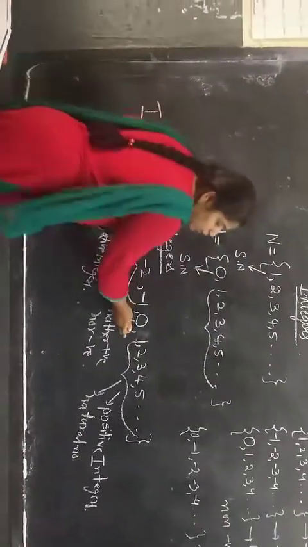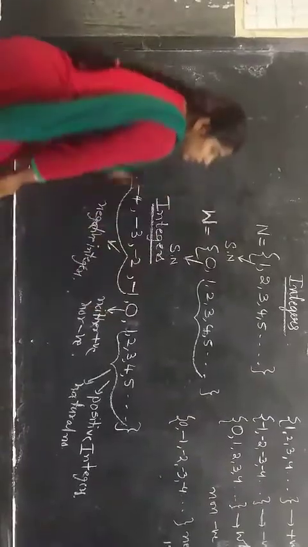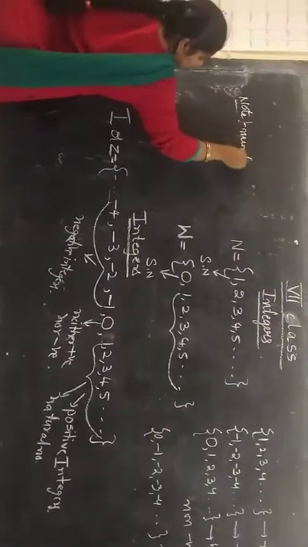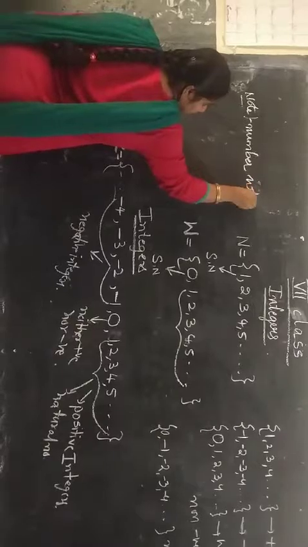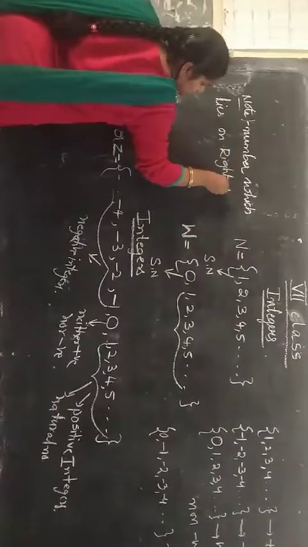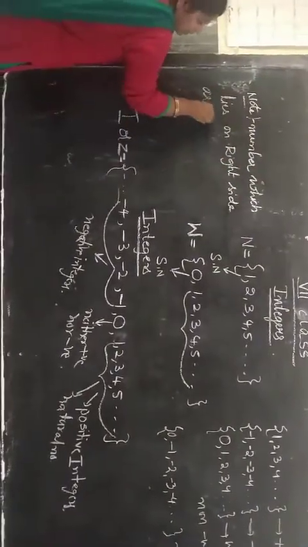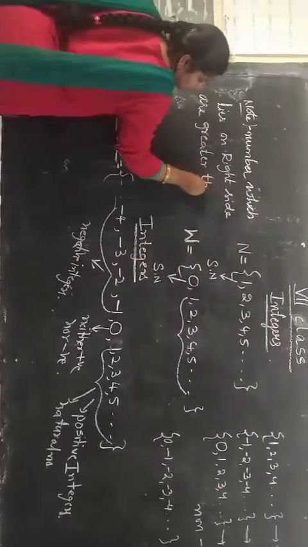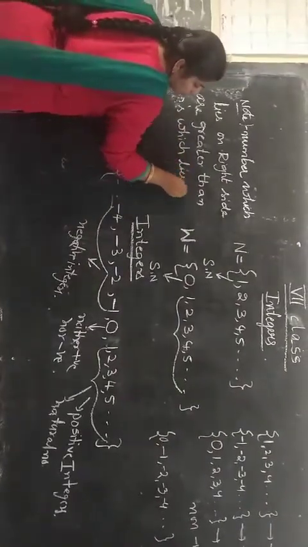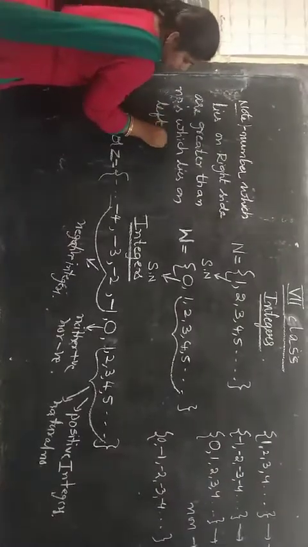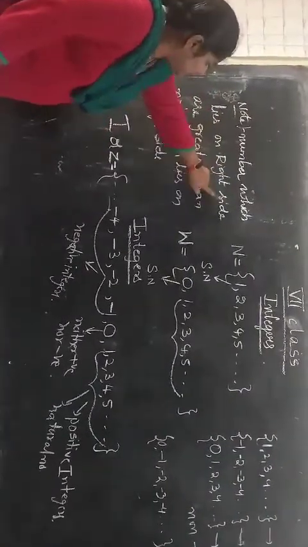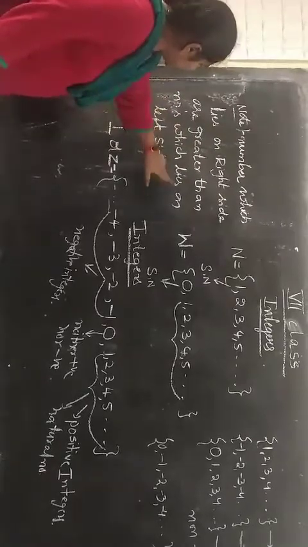See, one condition here: numbers which lie on the right side are greater than numbers which lie on the left side.